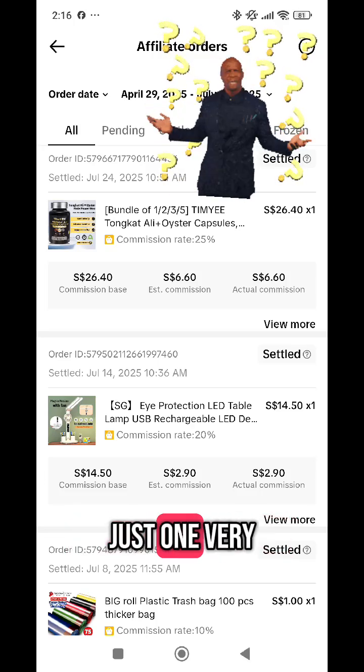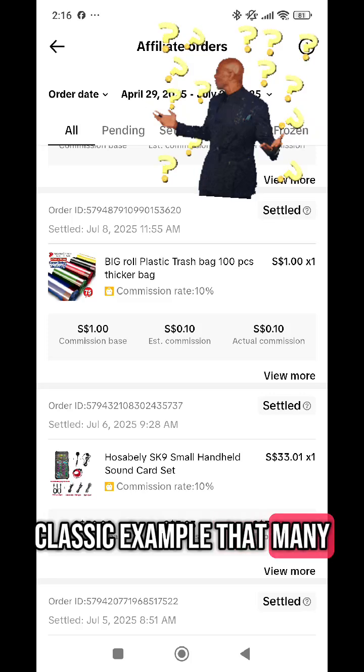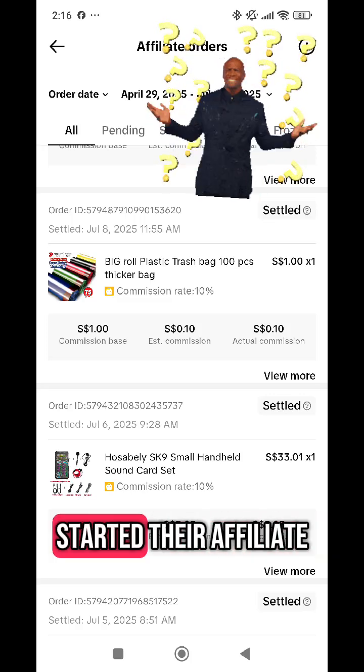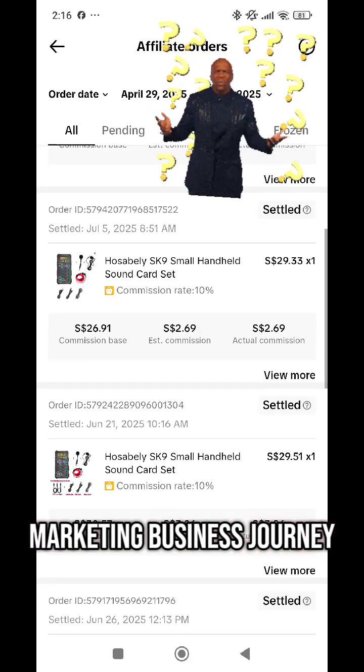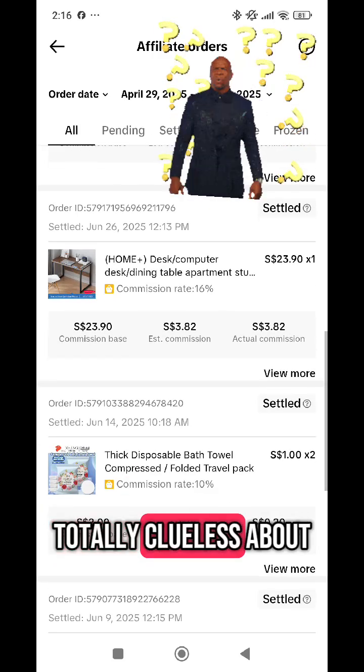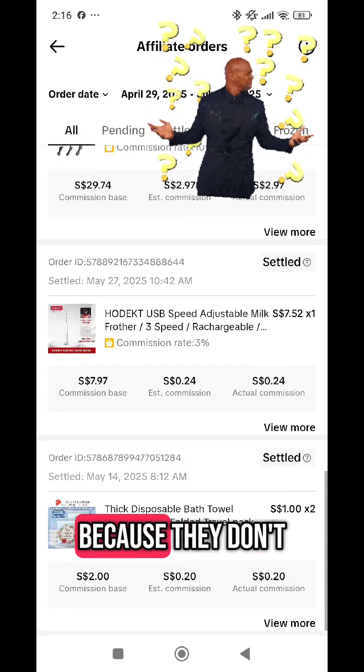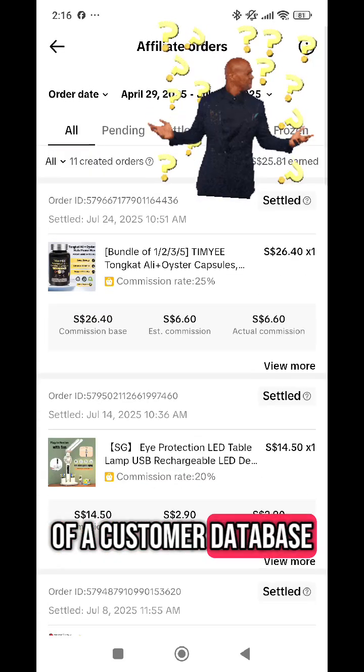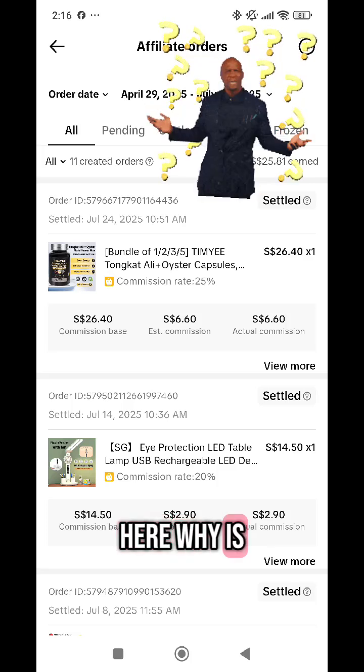So this is one very classic example that many people who started their affiliate marketing business journey are totally clueless about, the risk of not having any access to a customer database. And what's wrong here? Why is there a risk?